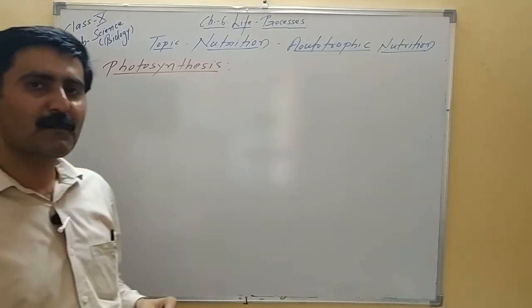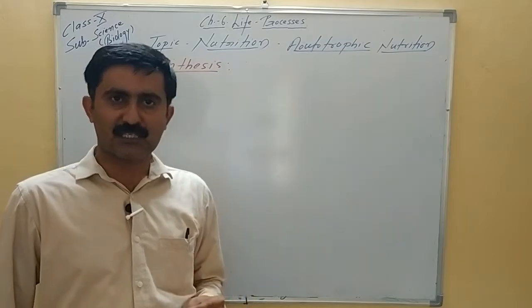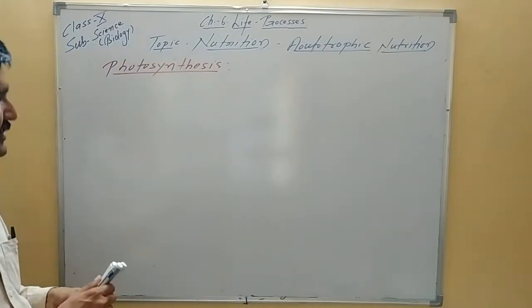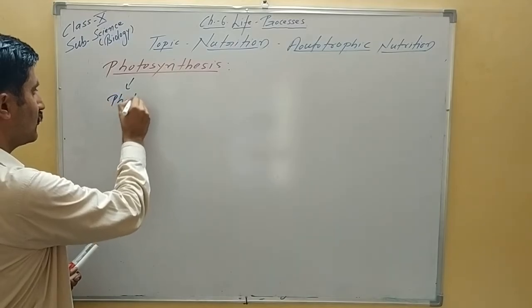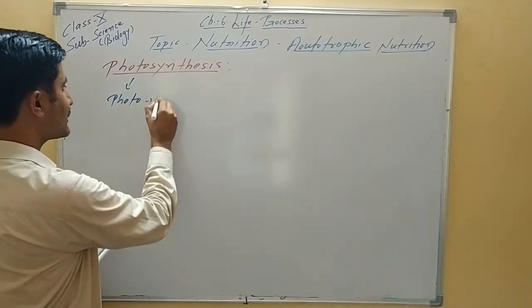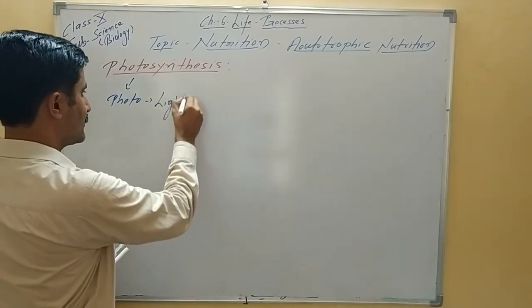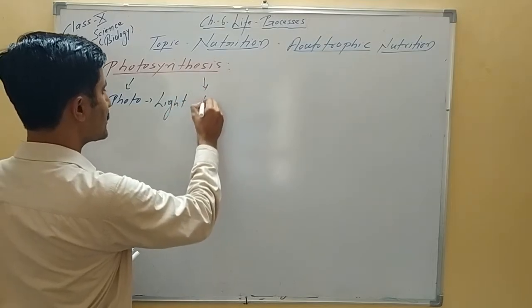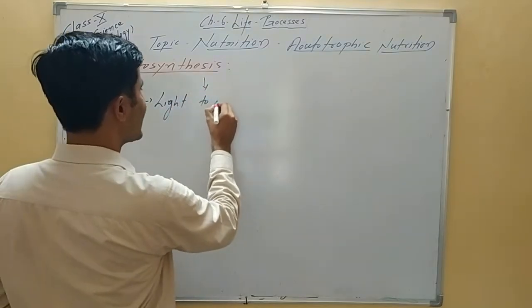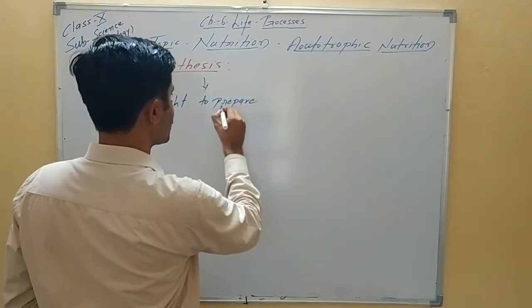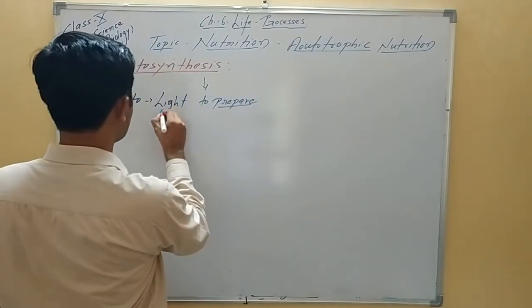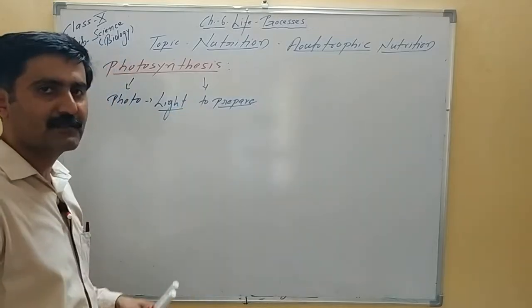So when we say photosynthesis, the term photosynthesis has two parts, that is photo, which means light, and synthesis, which means to synthesize or to prepare. It means plants prepare their food using sunlight.